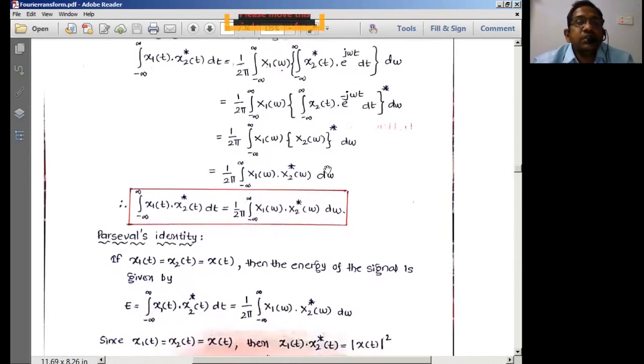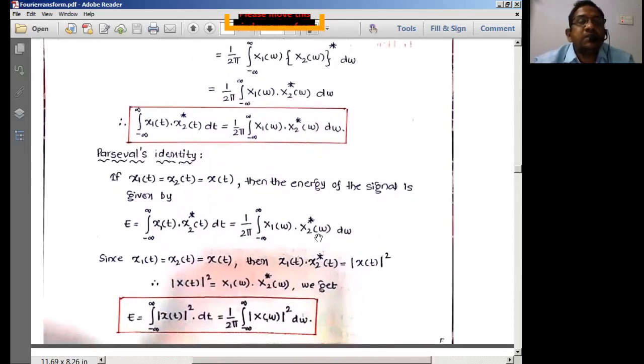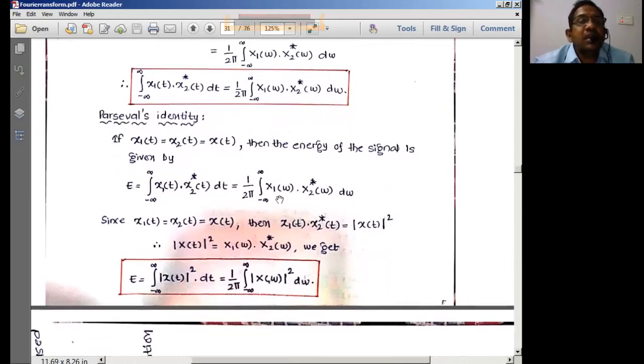Okay, so what is this function I got? This is the relationship known as Parseval's theorem. Now, after we get this, it means that if we have a conjugate in the time domain, we will have a conjugate in the frequency domain as well, with 1 by 2π, because we are considering one complete cycle. Then Parseval's identity is another theorem.